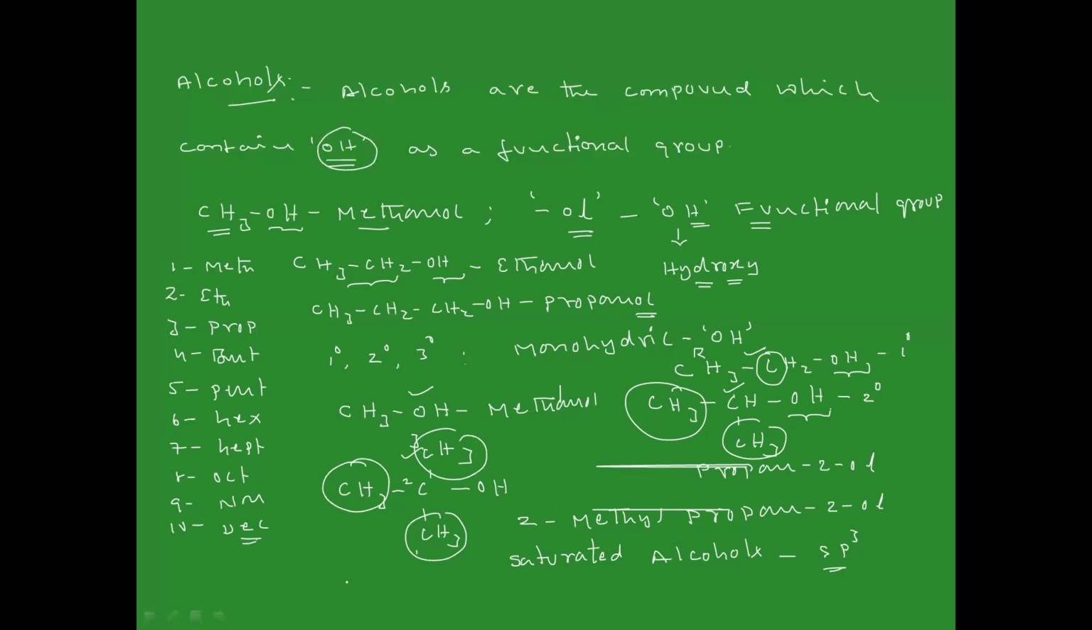Similarly, we can talk about unsaturated alcohols also. For example, if you have an alcohol like CH3, CH double bond CH, OH. In this compound, we have both sp3 as well as sp2 hybridized carbons. So this is an example of unsaturated alcohol.